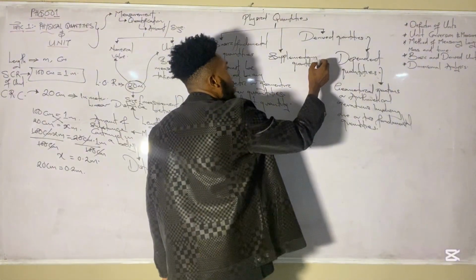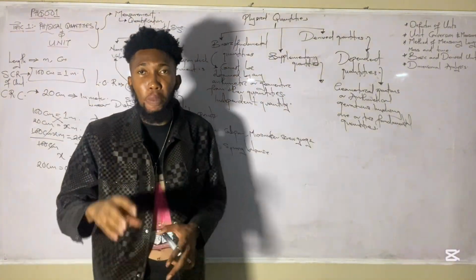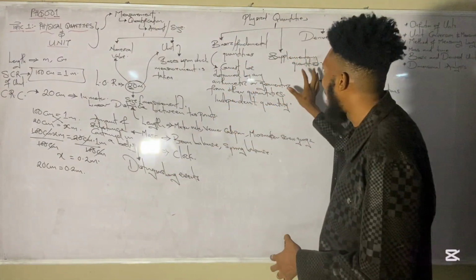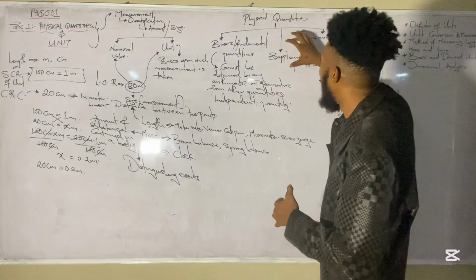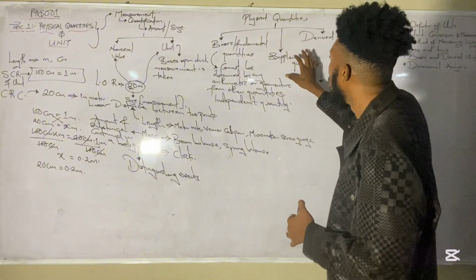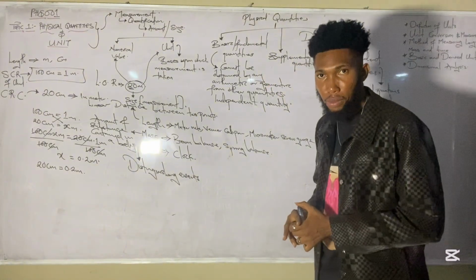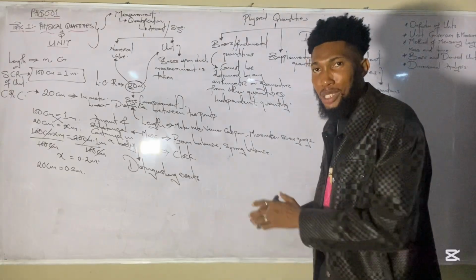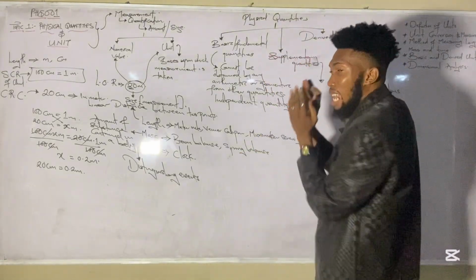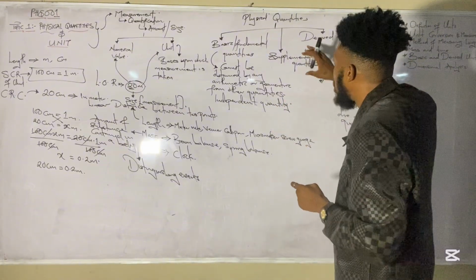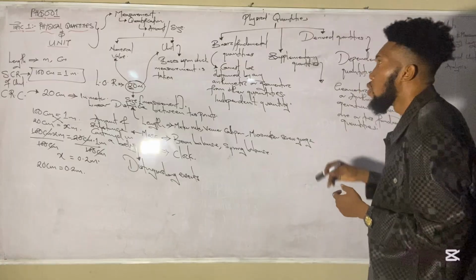Now, what are supplementary quantities? That's what I'm driving at now. There was once a period when the supplementary quantities were believed to be part of the fundamental quantities, and even now they have been able to consider the supplementary quantities members of the derived. You see that now? So that's why in this lecture here, I'm rather putting them as a separate quantity on their own for clarity's sake, but making you understand now that the supplementary quantity has a basis for derivation, which I am going to be showing you very soon.